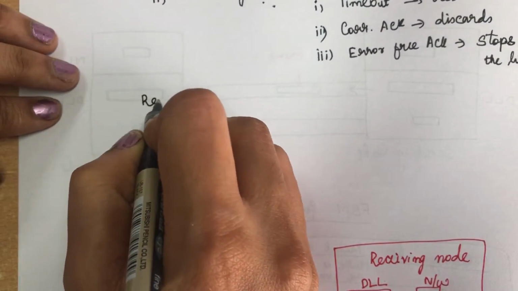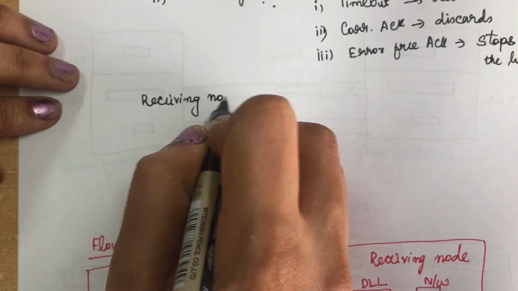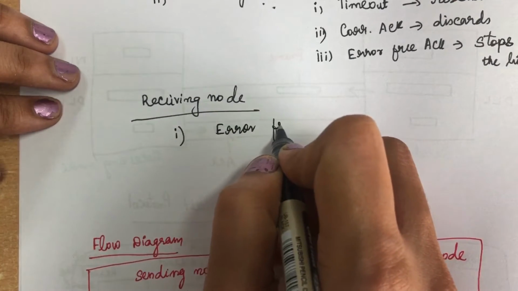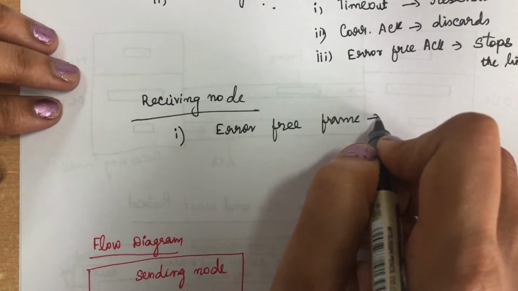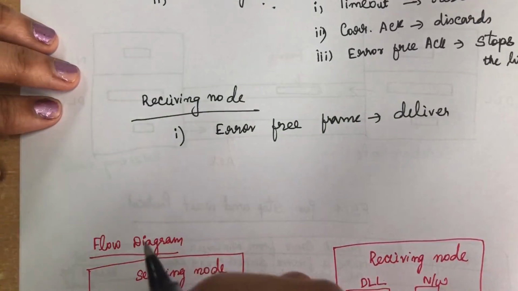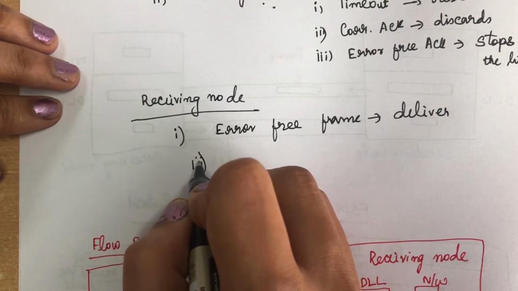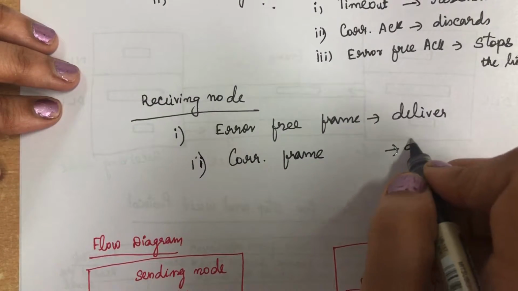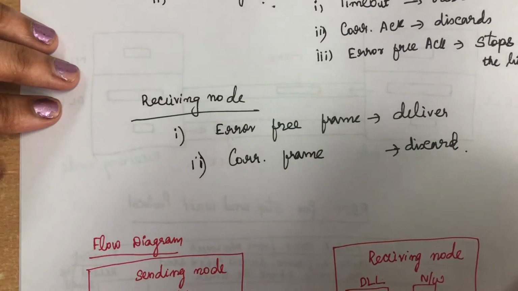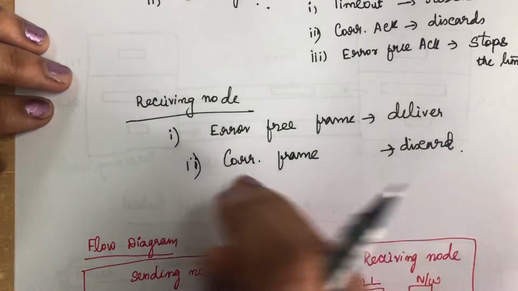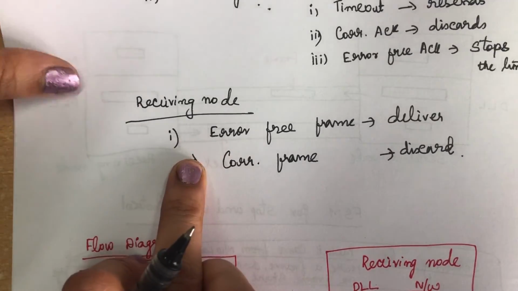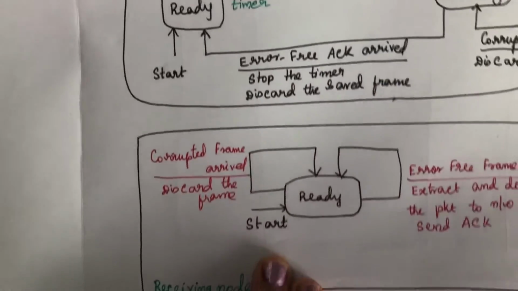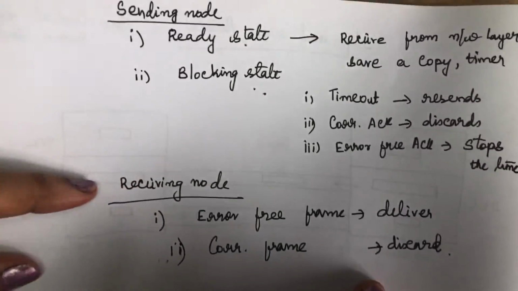So now coming to the receiving node. In the receiving node, it performs two actions. One is, if an error-free frame arrives, it will deliver the packet to the next upper layer. The second one is, if a corrupted frame arrives, it will discard that frame. These are the two actions performed in the receiving node. I am explaining these actions based on this diagram.